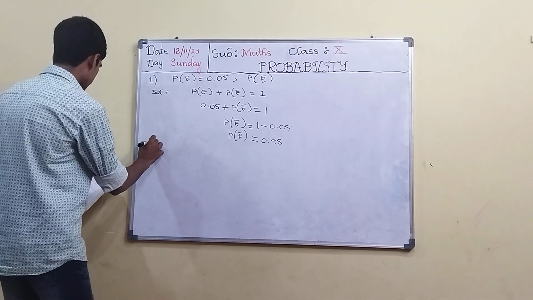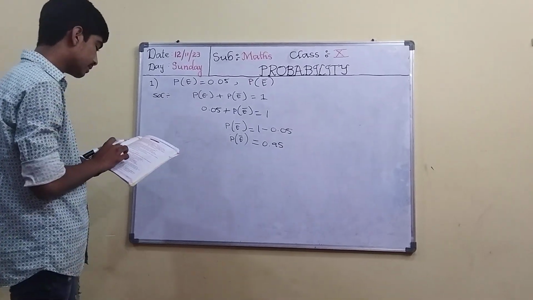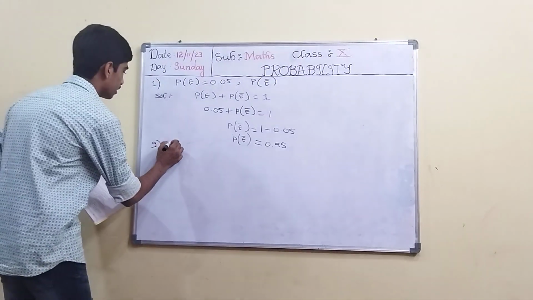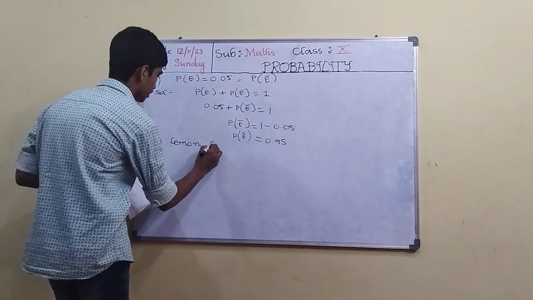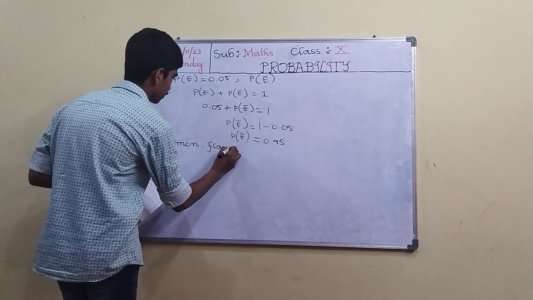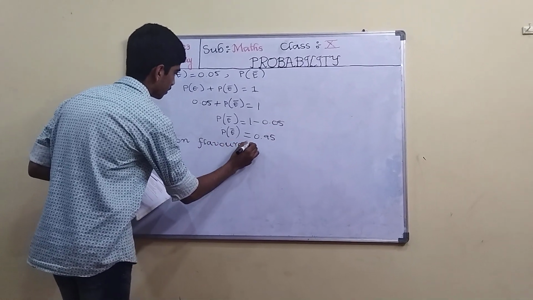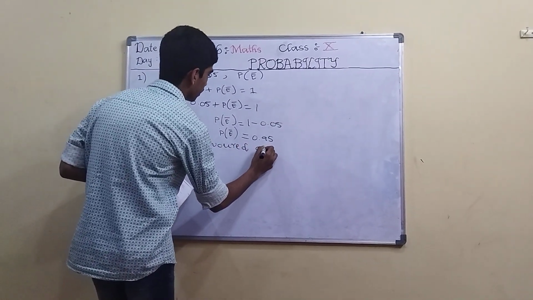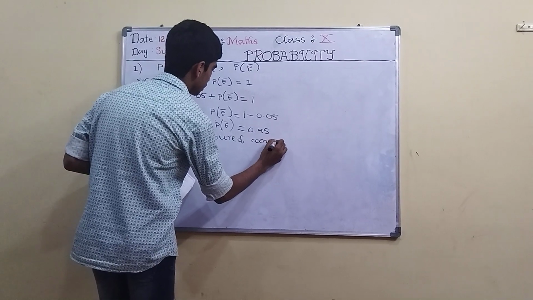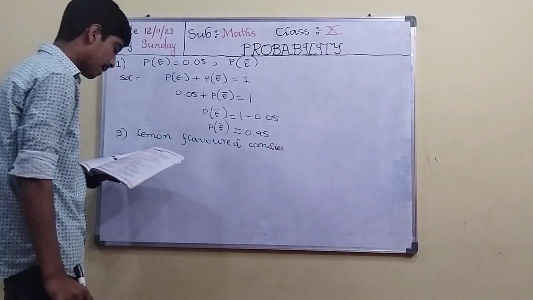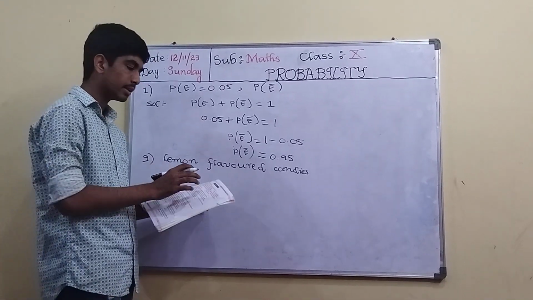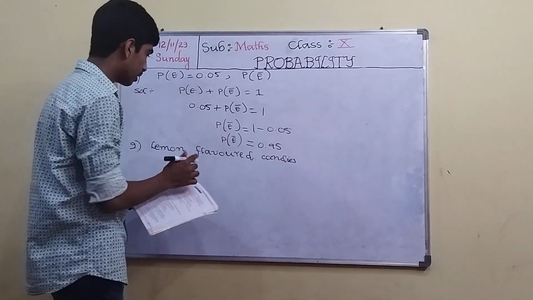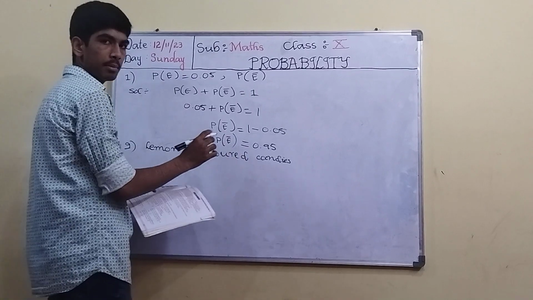The next problem is: a bag contains lemon flavored candies only. Malini takes out one candy without looking into the bag. A girl is taking out a candy without looking into the bag because there is only one kind of candy, lemon candy.